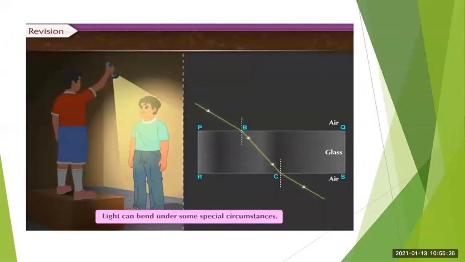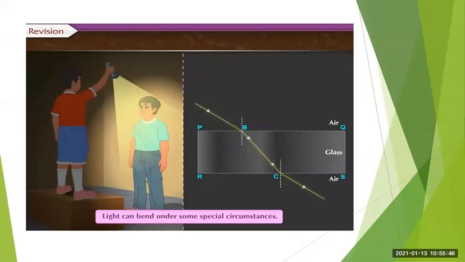So up till now, you know that light travels in a straight line. But light can bend under some special circumstances.